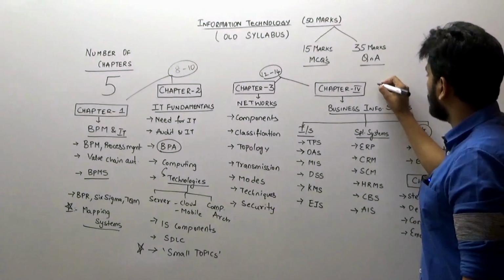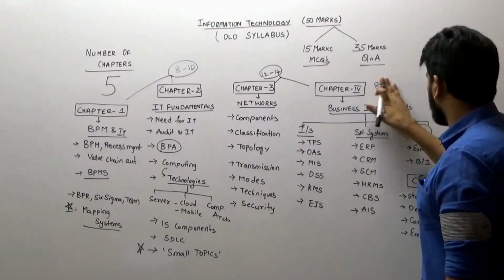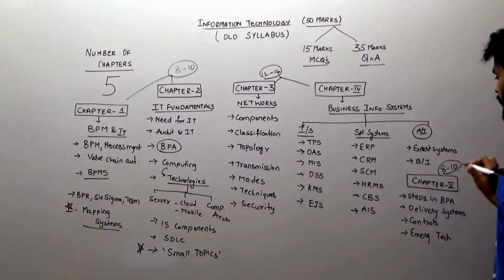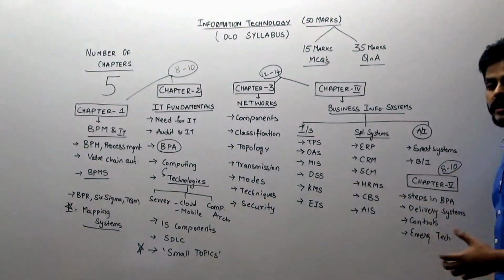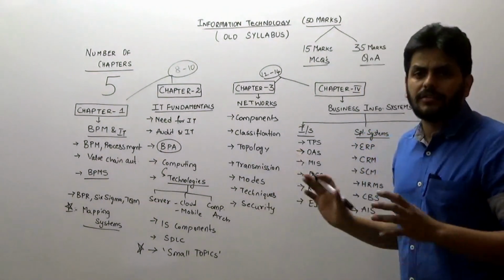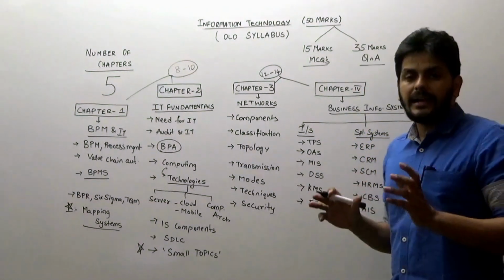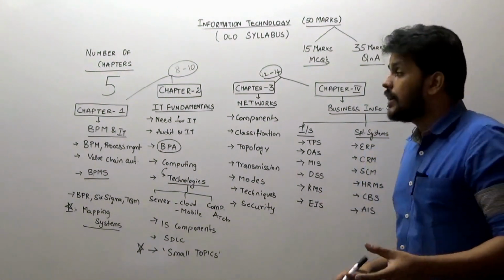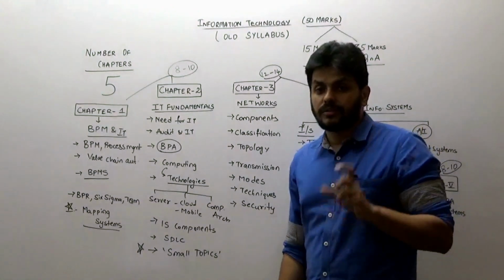And the 5th chapter, which is here, also ranges from 8 to 10 marks. So totally you're getting a question paper for like 55 marks including choice. So there is a huge spread, and only 5 chapters, so definite questions from every chapter. What are the prime areas of focus in each chapter? Let's look at that.